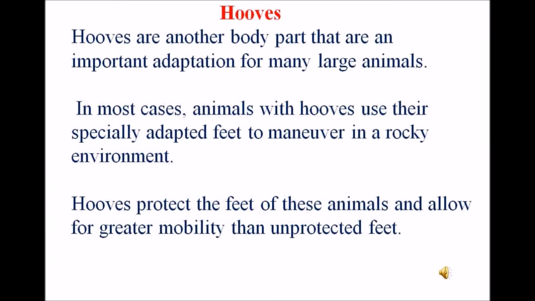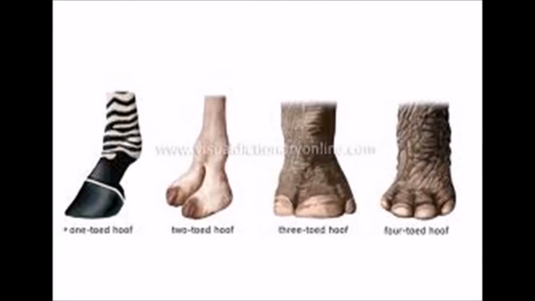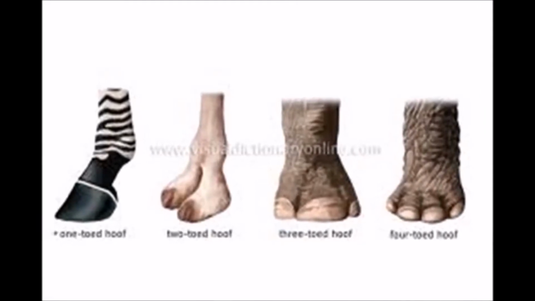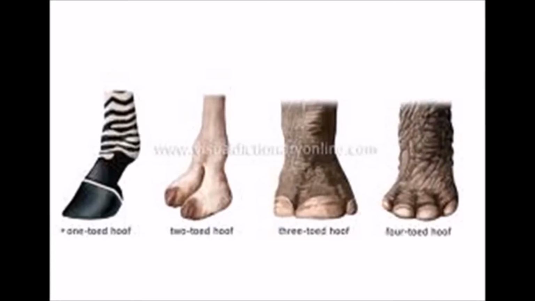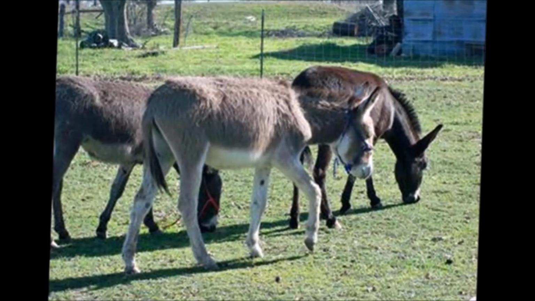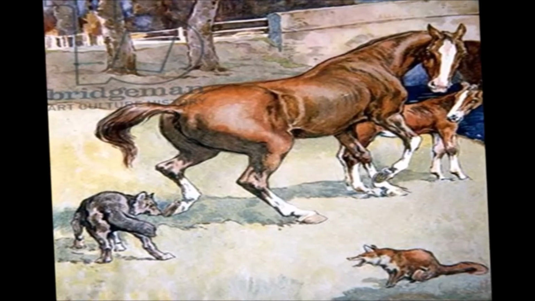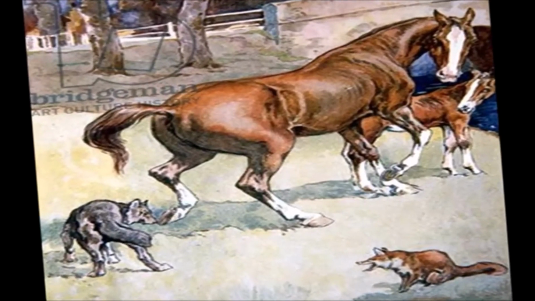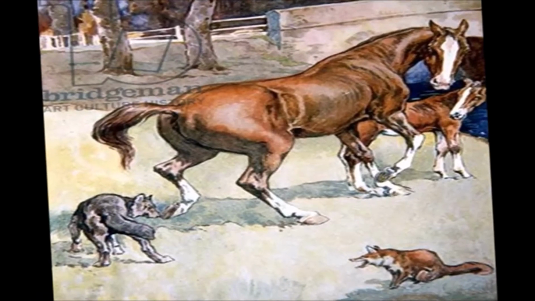Hooves. Hooves are another body part that are an important adaptation for many large animals. In most cases, animals with hooves use their specially adapted feet to maneuver in a rocky environment. Hooves protect the feet of these animals and allow for greater mobility than unprotected feet.